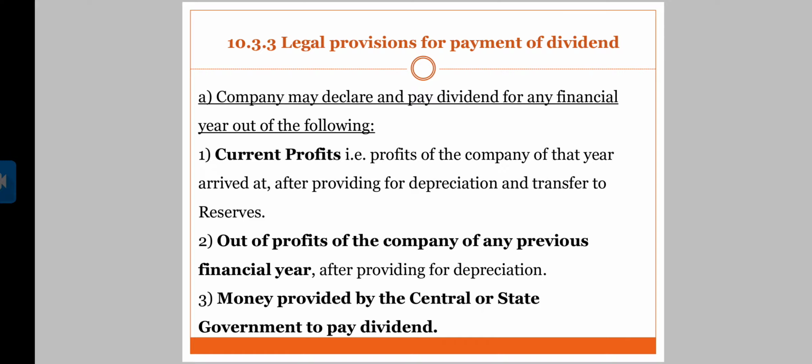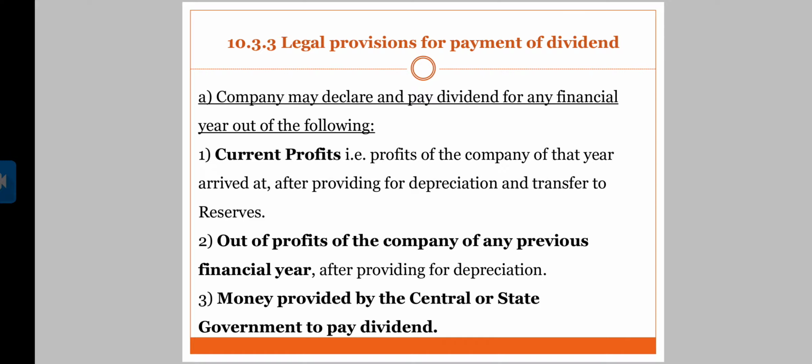Now, the company can even pay dividend out of profits of any previous financial year after providing for depreciation. Third is money provided by central or state government to pay dividend.